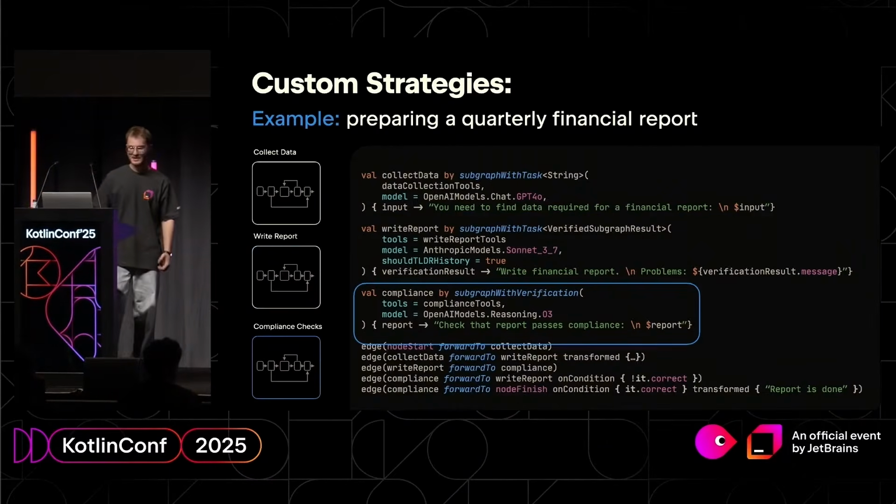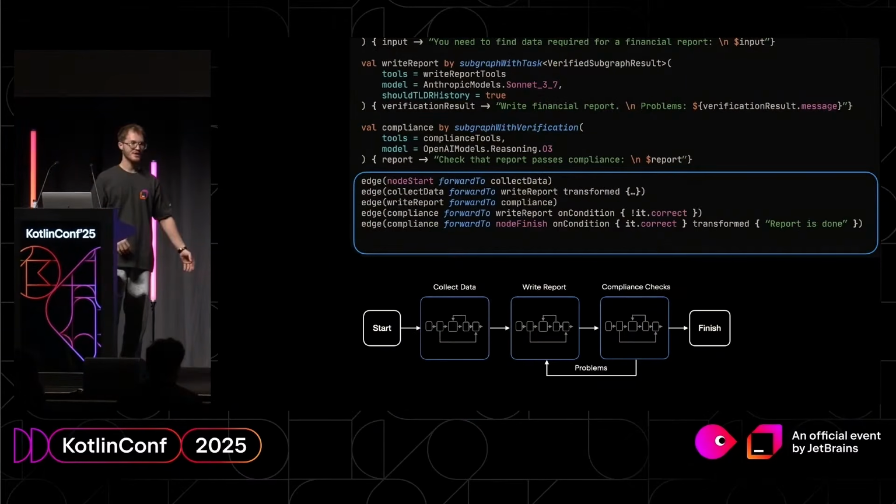The next step is the compliance check. I use a different component here. It's called subgraph with verification. Why verification? Because I want to force the LLM to do the final check. I don't want it to finish beforehand. And then I also give the tools and the task. What's left? Well, you just need to connect the three. Just glue them all together. And for this, I just connect the edges using code just to match the picture at the bottom. Very simple, and that's it.